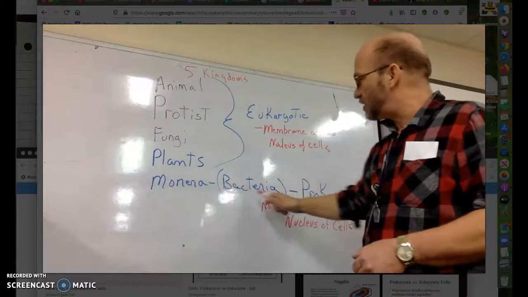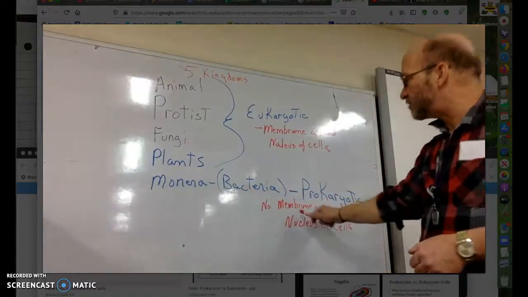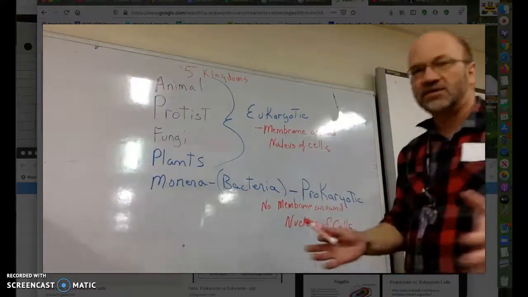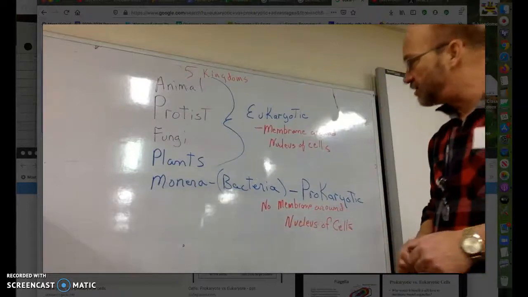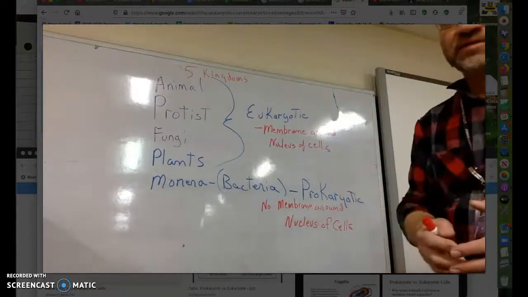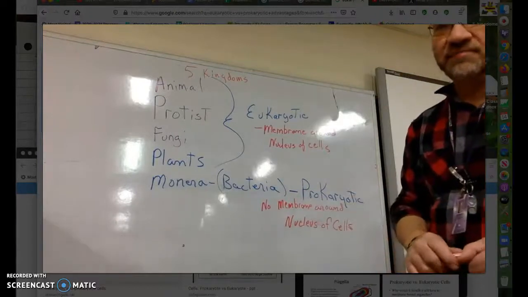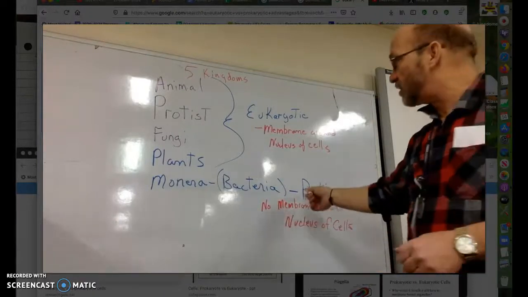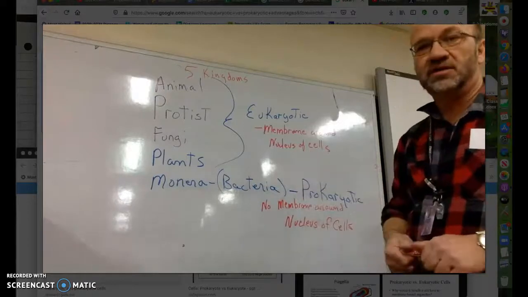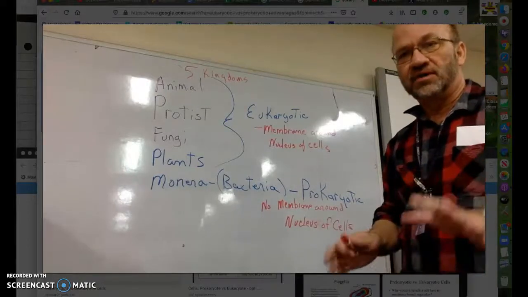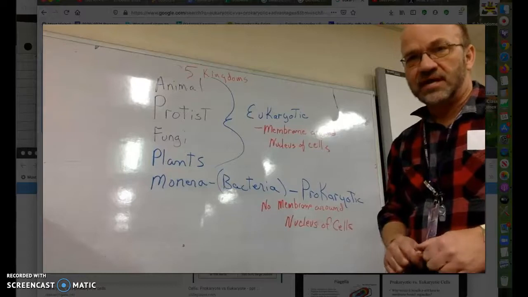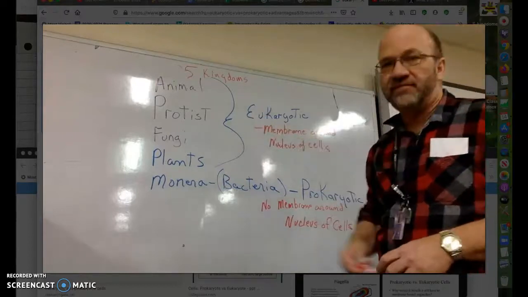Monera, bacteria, they are prokaryotic. They don't have a membrane around the nucleus and they don't have any organelles. Okay? So it makes a difference. There's advantages to be prokaryotic and there's advantages to be eukaryotic. We're going to be learning about those now after we have learned about the 5 kingdoms.